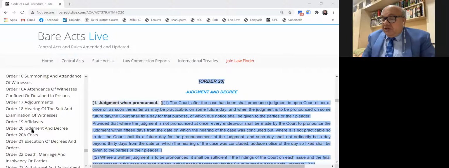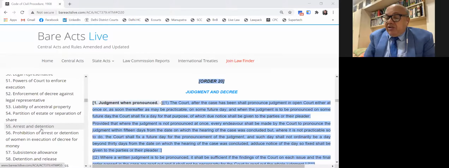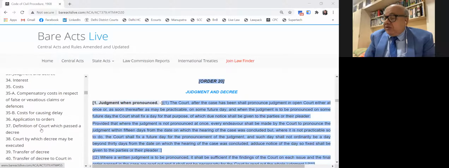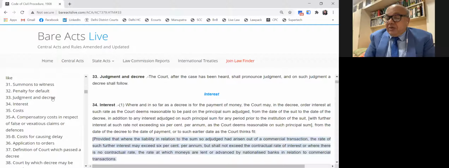Now, under this order, there is a mandate that after the completion of the argument, judgment should be pronounced within 30 days. That is the first date, then not beyond 60 days. The civil court judges are directed that they should deliver the judgment not beyond 60 days. That is the second line in order 20 rule 1, when you kindly see that here, maximum time.